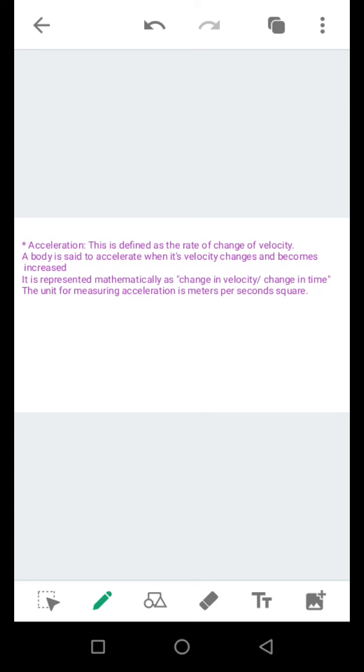So it can also be said to be the change of velocity per unit time. A body is said to accelerate when its velocity changes and becomes increased. It is represented mathematically as change in velocity divided by the change in time. The unit for measuring acceleration is meters per second.